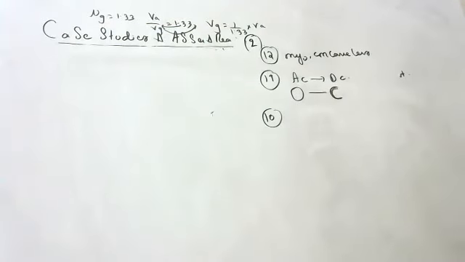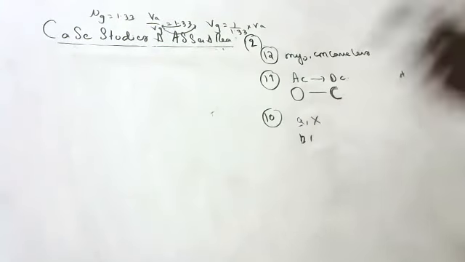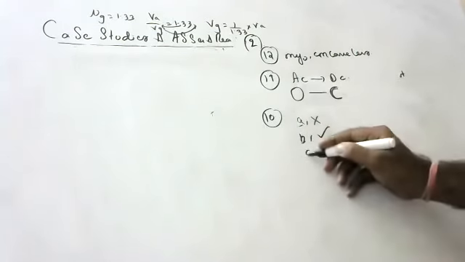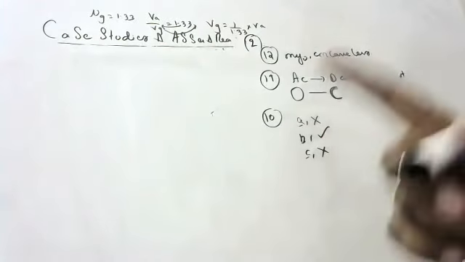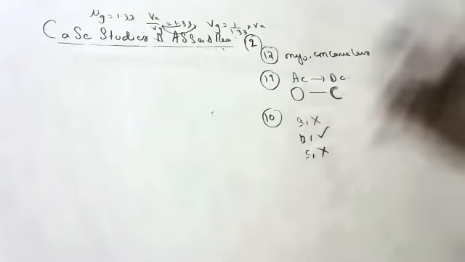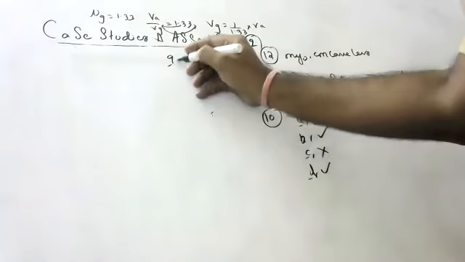10th question. Which of the following statements are usually correct for carbon compounds? Carbon compounds are good conductors of electricity. False. Are poor conductors of electricity. True. Have a strong force of attraction between their molecules? False. Covalent compounds are weak. So B and D are correct. Fourth option.